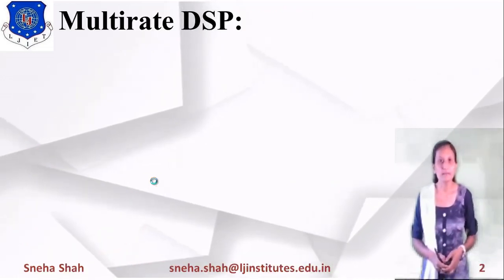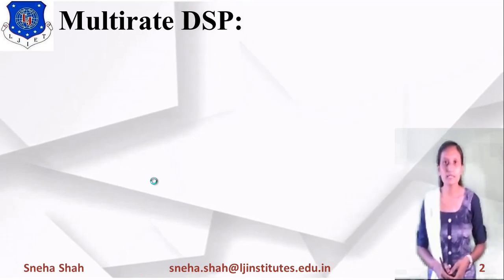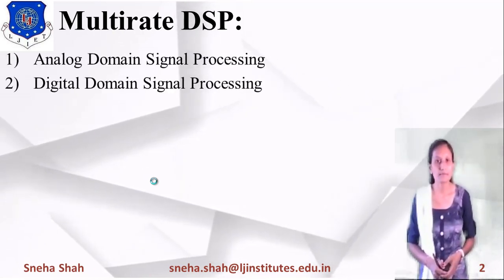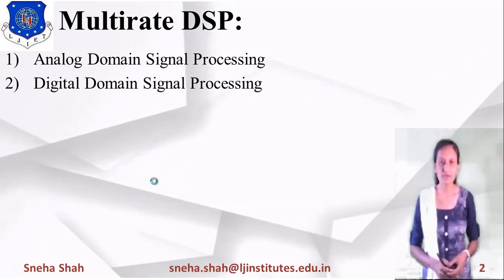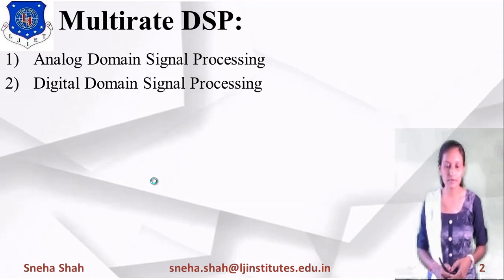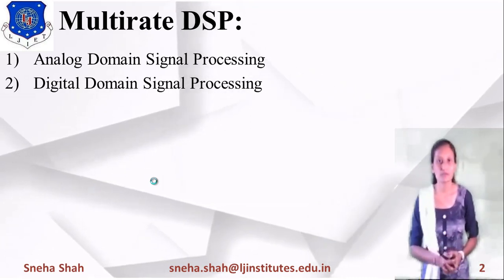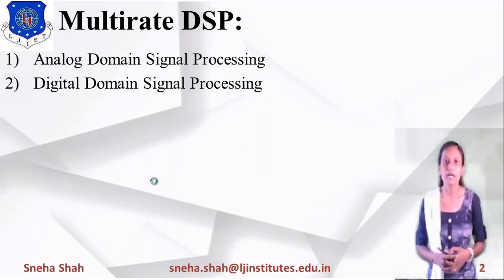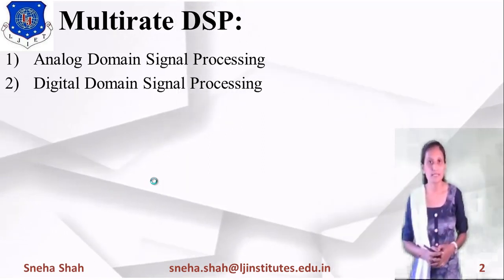So, multi-rate signal processing is basically used in digital signal processing. In this, there are basically two types of processing. The first one is analog domain signal processing and the second is digital domain signal processing. Before going through this, we'll start with multi-rate processing. Now, what is the meaning of multi-rate processing?